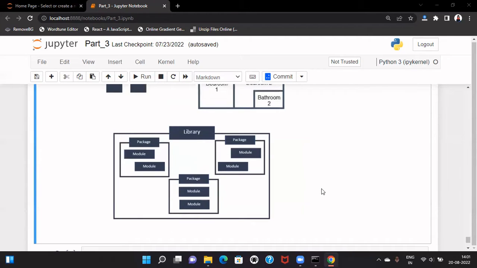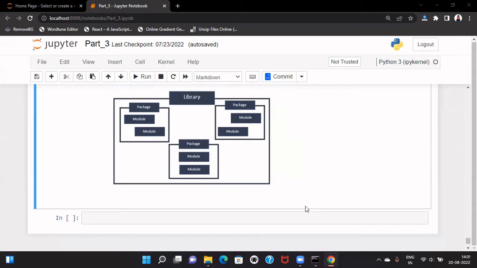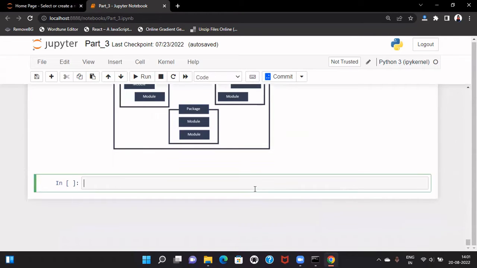Now let us look into a library in Python. How do we import a library? We can build a library, we will look into it later. But how can we import an inbuilt library? For example, pandas. Pandas is an inbuilt library or package.